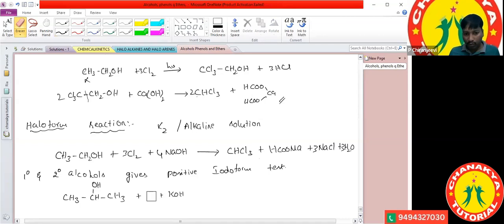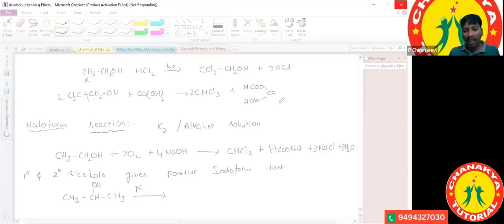Sometimes in examinations, they write this same question like this: the secondary alcohol is treated with sodium hypohalite. So what is the molecular formula of the sodium hypohalite?